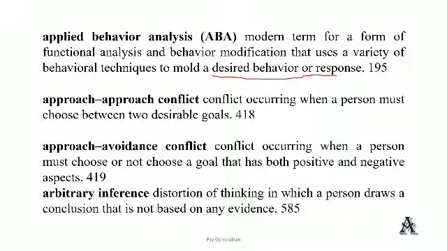Approach conflict. There are four types of conflict: approach-approach, avoidance-avoidance, approach-avoidance, and multiple approach-avoidance conflict. Approach-approach is one of them: both goals are desirable and the person wants both things. Approach-avoidance is where approach means one wants it and avoidance means one does not want it. So one is good and one is bad, and the person is caught between the good and the bad.